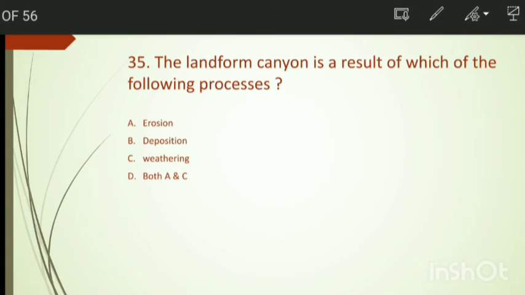The landform canyon is a result of which of the following processes? Erosion, deposition, weathering, and both A and C. So the right answer is option number D, both A and C.